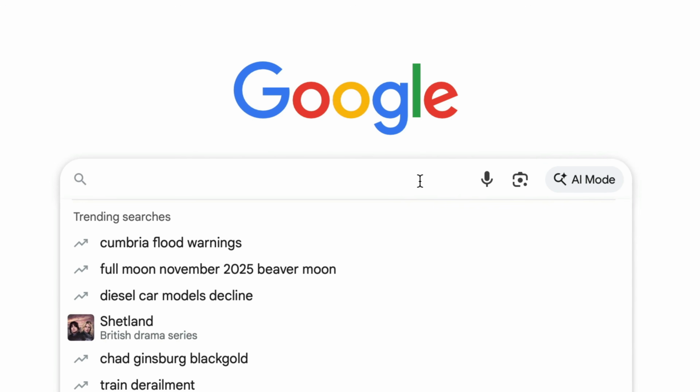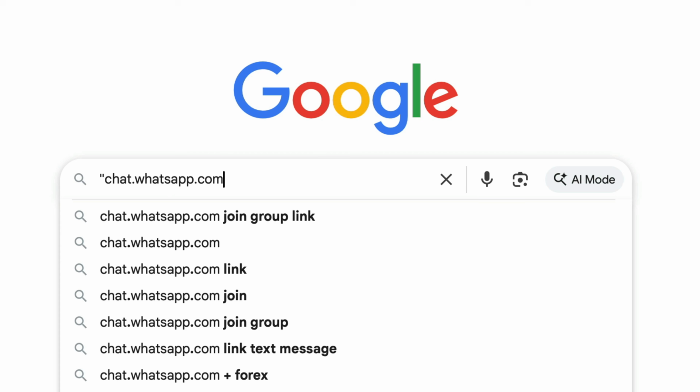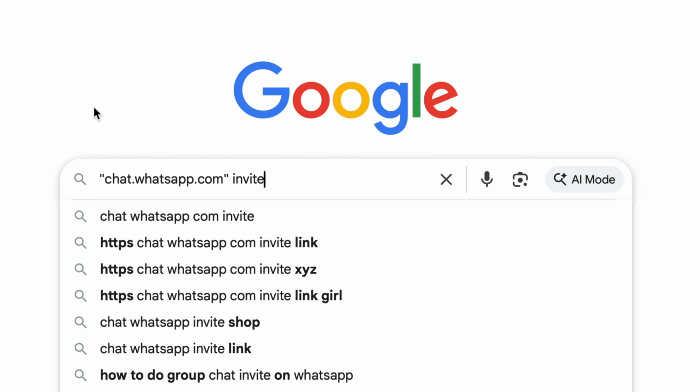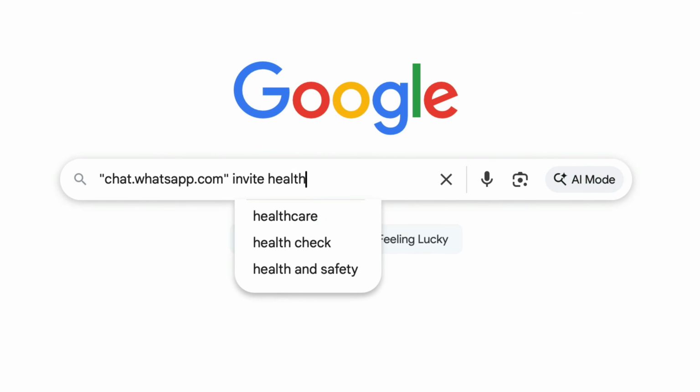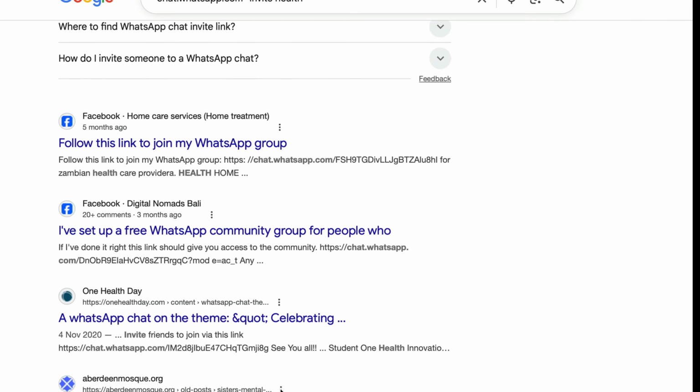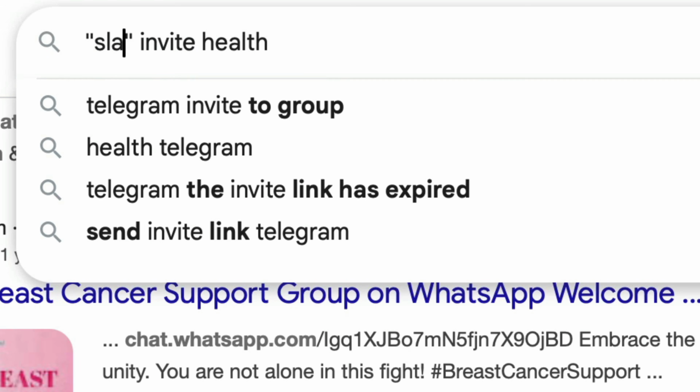Okay, in Google, we are going to use a Boolean search to help us find dark social traffic sources. Add the word invite, and I'm going to type in a niche or a keyword. So I'm going to search Google for health groups. And now we have lots of dark social traffic sources to choose from. And then we can rinse and repeat this search for Discord, Telegram, and Slack.